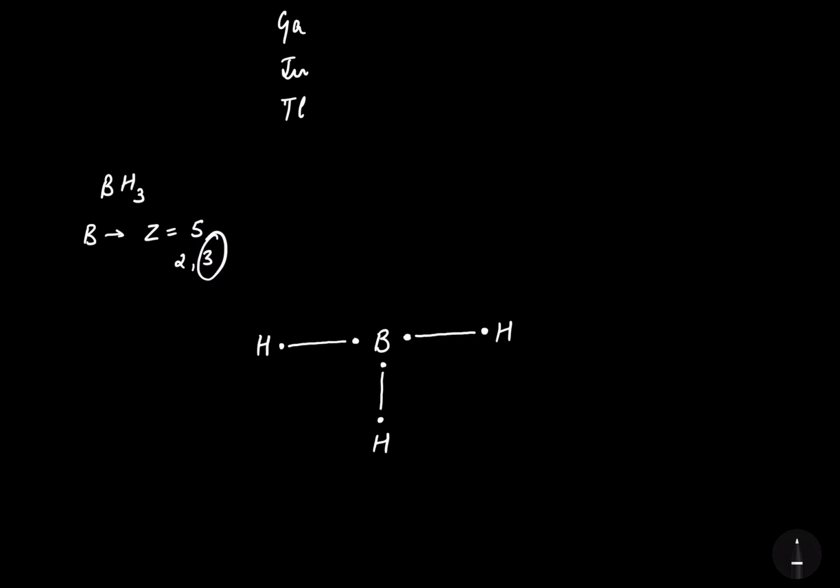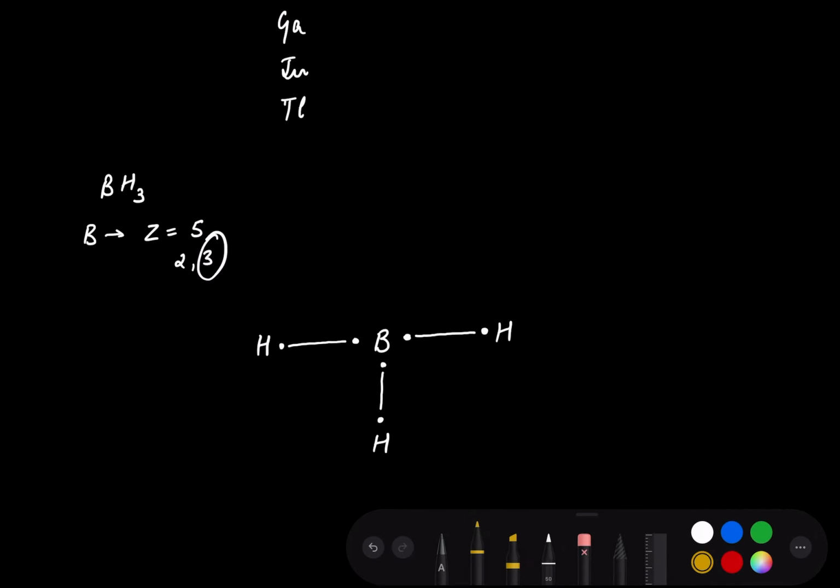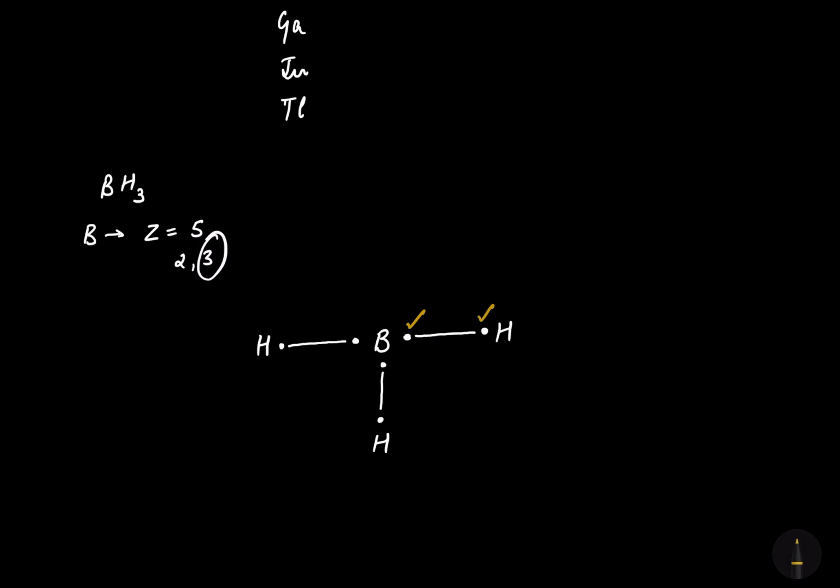So now let's count the valence electron of boron after the formation of 3 covalent bonds. That's the first electron for boron, the second, the third, the fourth, the fifth and the sixth. That means boron just got only 6 electrons in its valence shell after the formation of 3 covalent bonds. So here the octet of boron is not completed. So that's the limitation of octet rule in case of the covalent compounds of group 13.